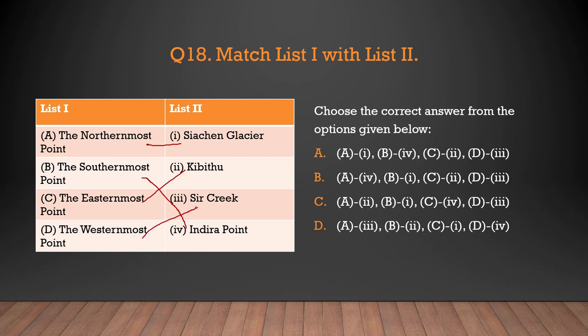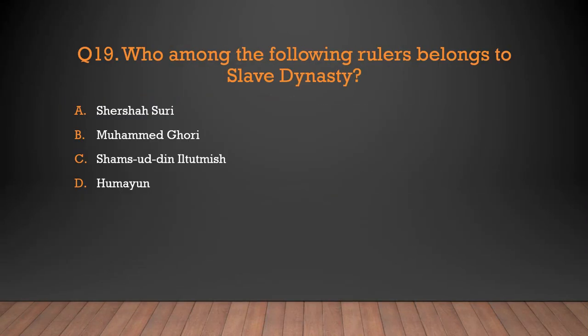So again, if you look in this question, if we know only about the A, the northernmost point Siachen Glacier, A with the 1, and then we look at the options, option number A with the 1 might be the answer. Option B, A with the 4, eliminated. Option C, A with the 2, eliminated. Option D, A with the third, eliminated. So, if we know only one point, still we can have the correct answer. Option A is the correct answer for question number 18.